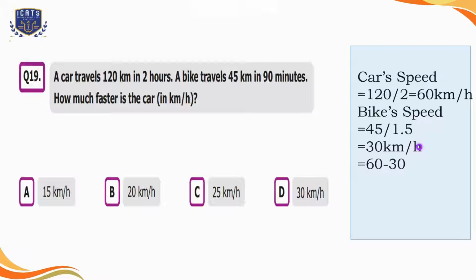So to find out the difference, we will subtract the speed of the bike from the car speed, that is equal to 30 kilometers per hour. So we will select option D here. The car is 30 kilometers per hour faster than the bike.